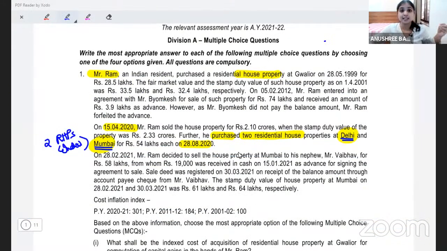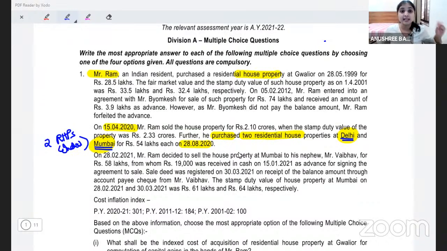Section 54 says you get exemption of only 1 residential house property in India. But the latest amendment made by Finance Act 2020 says that in case you purchase 2 residential house properties in India, it is okay. Once in your lifetime, you can avail the exemption of both the houses.